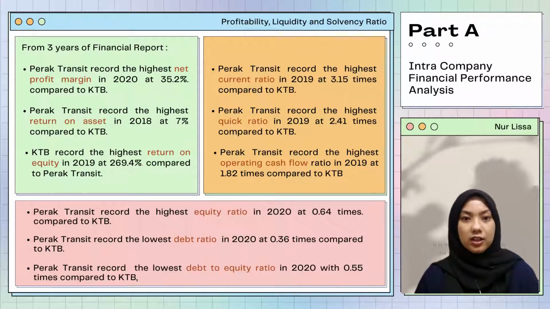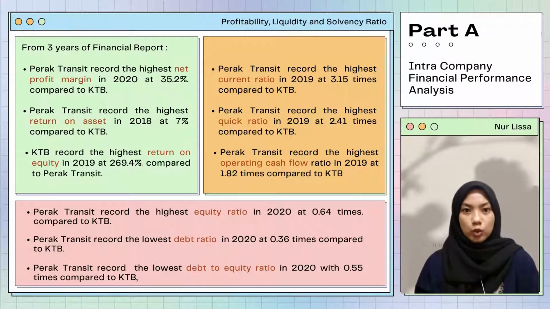Then, Perak Transit records a higher return on asset compared to KTB, with the highest in 2018 at 7%. But KTB records a higher return on equity compared to Perak Transit, with the highest in 2019 with 269.4% through all the years.